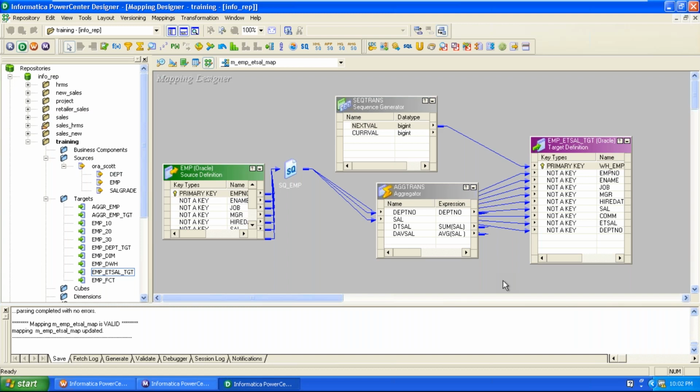Do you have any detailed document? Yes, I'll send that document to you through mail. We have the video and material. Yes, I'll send you that video also. Yesterday also I sent the video, right? Yes, yesterday you sent. Today's session also I'll send it to you. Okay, then we'll meet tomorrow at the same time.